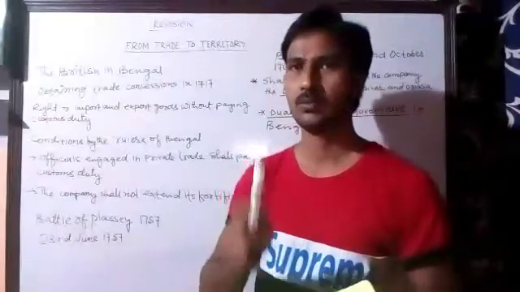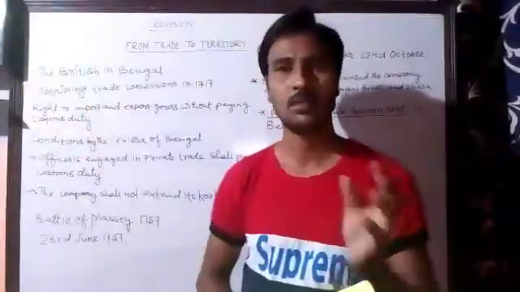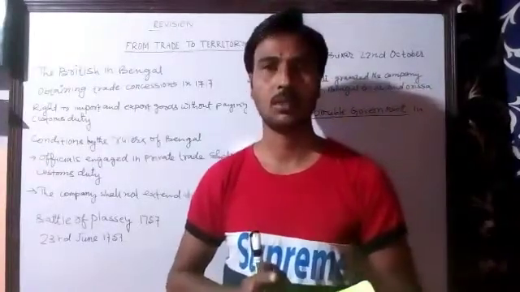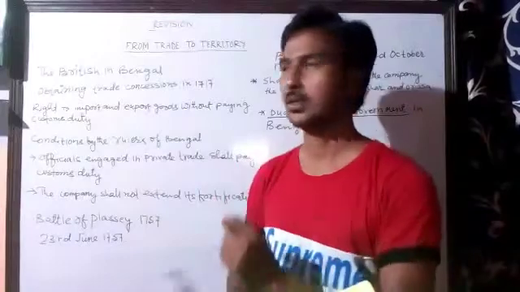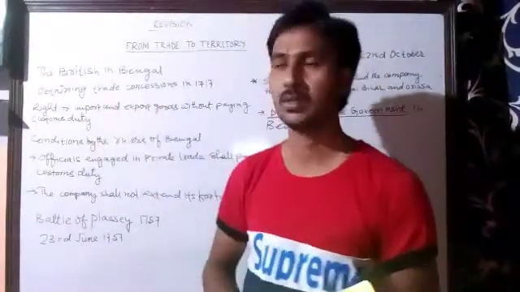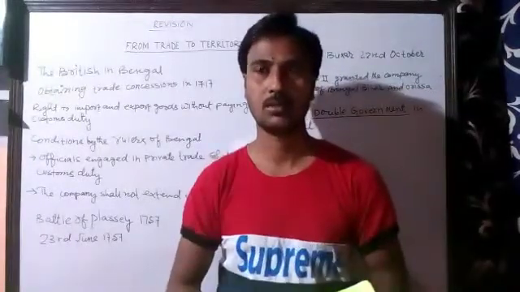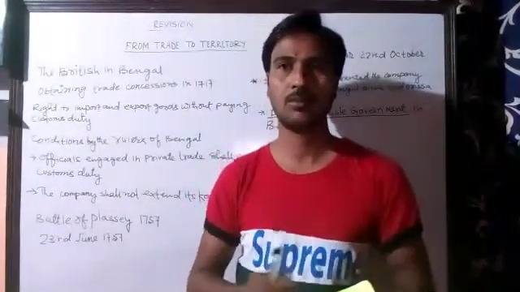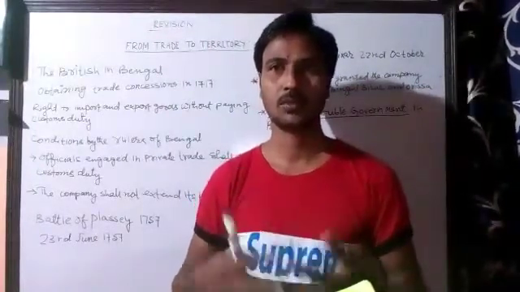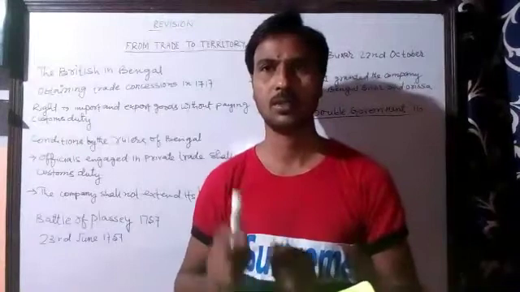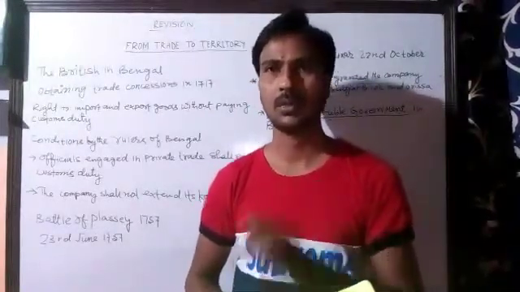First of all they put their steps in West Bengal, because West Bengal was one of the richest provinces of that time, and therefore the East India Company moved to West Bengal. They wrote a request letter to Mughal Emperor Aurangzeb asking for trade concessions. Because of this request, Mughal Emperor Aurangzeb granted the East India Company some trade concessions.